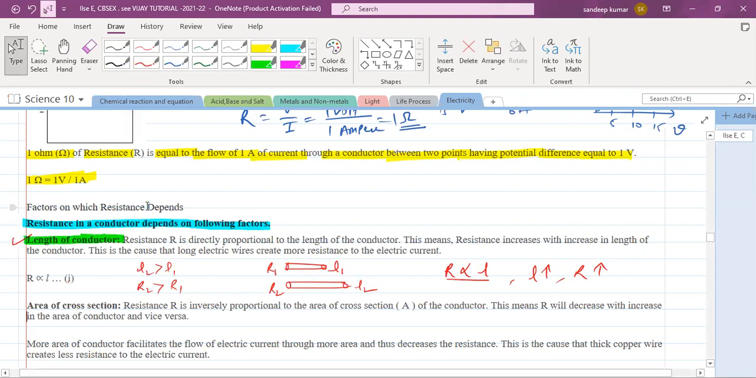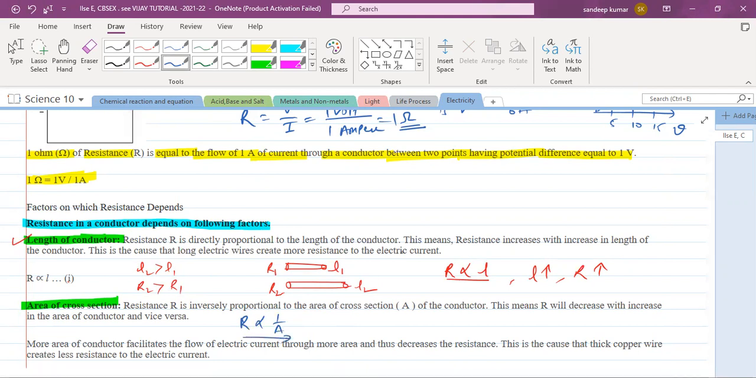The second factor is the area of cross section. The resistance of a wire is inversely proportional to the area of cross section. It means when the area increases, resistance decreases.